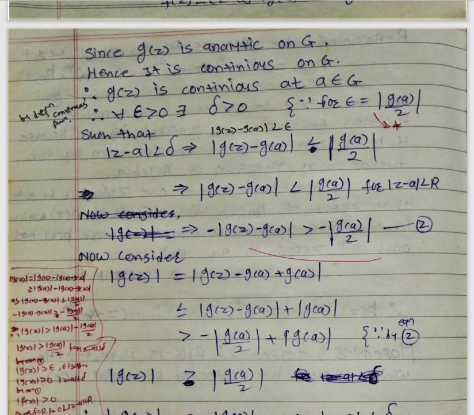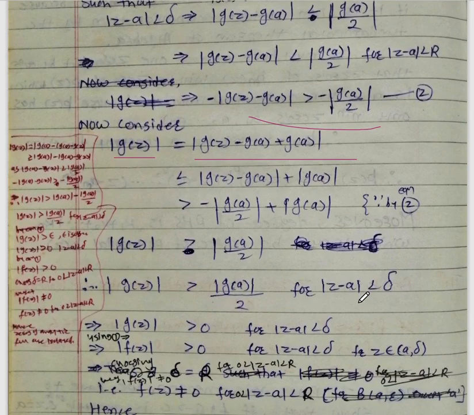Okay, now to prove this theorem, let us consider the term mod g of z, and this can be written as mod g of z minus g of a plus g of a. We can write in this way. Okay, so by using the property of the modulus sign, this can be written as mod g of z less than or equal to mod g of z minus g of a plus mod g of a.